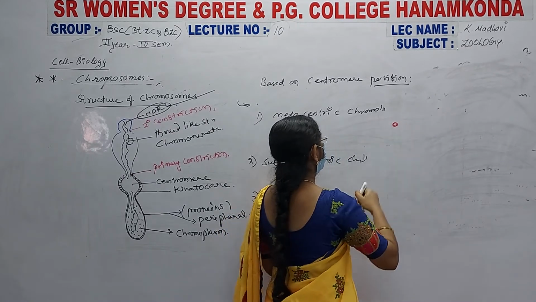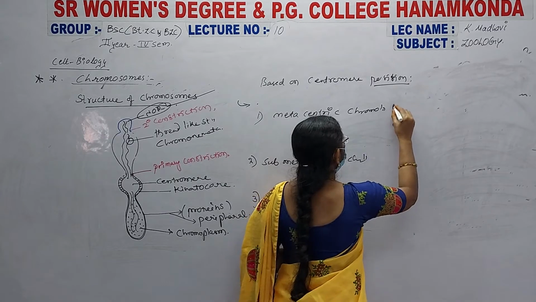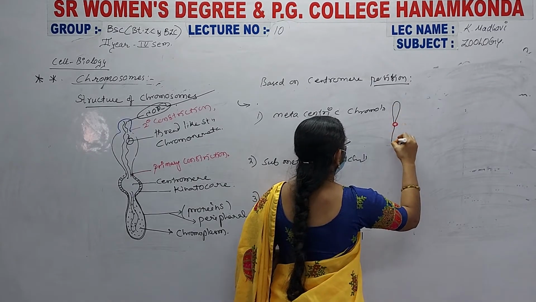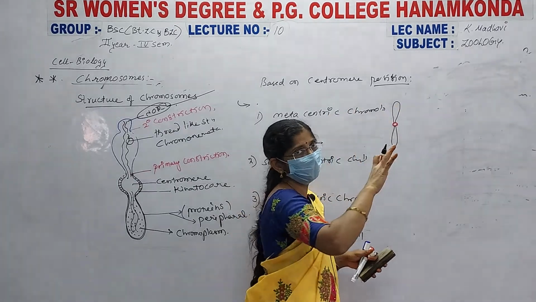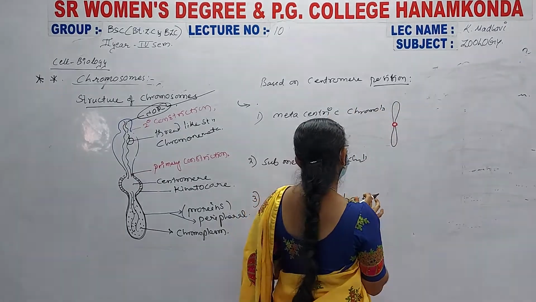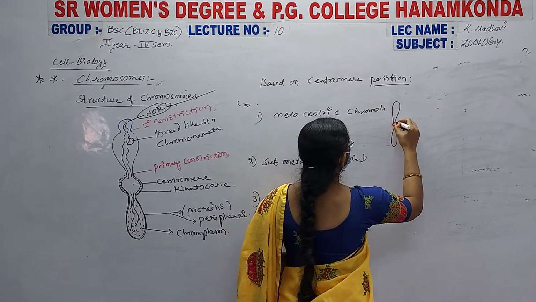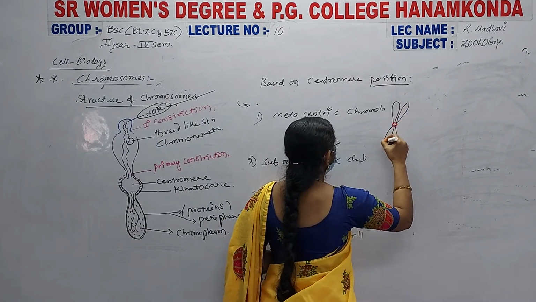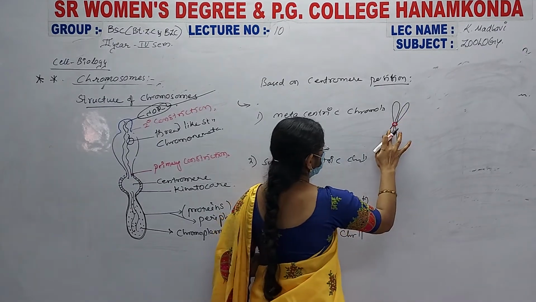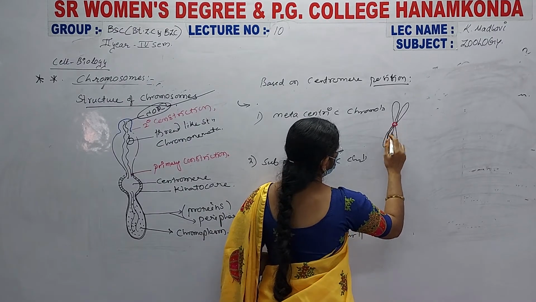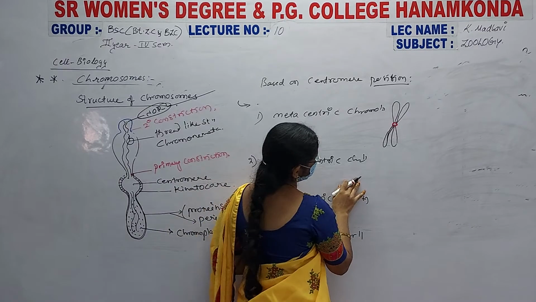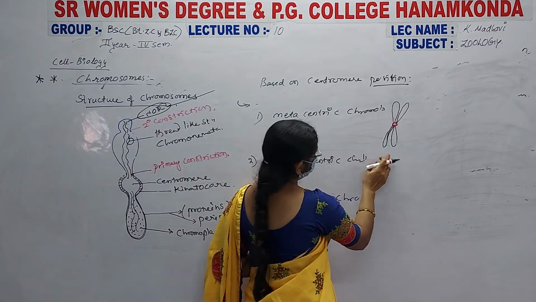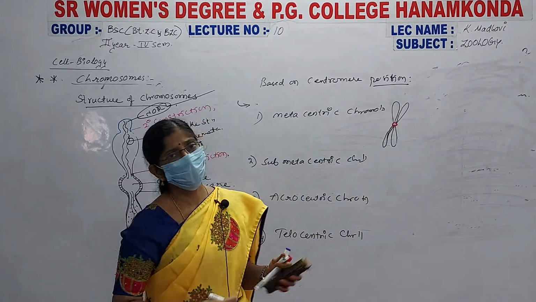This is the centromere, and here is an arm, and here another arm. The arm lengths are equal, upper and lower, right? And we draw another one in the diploid condition.